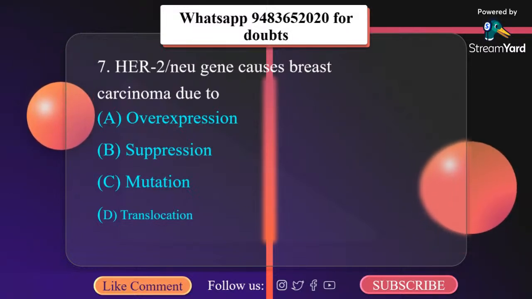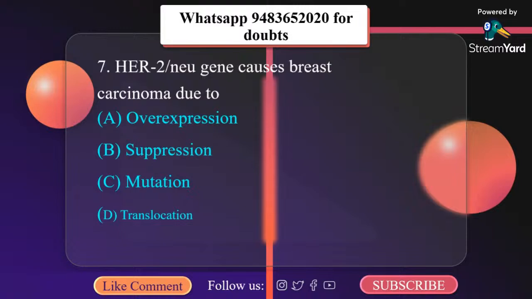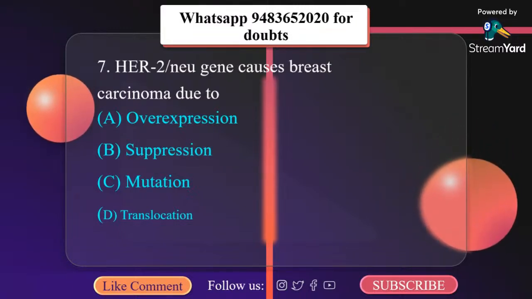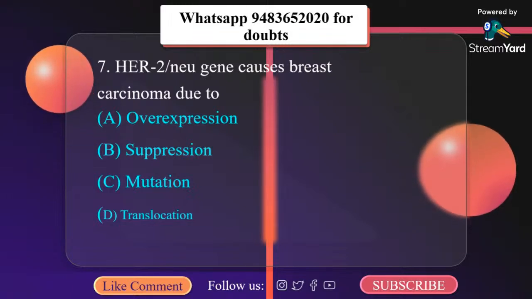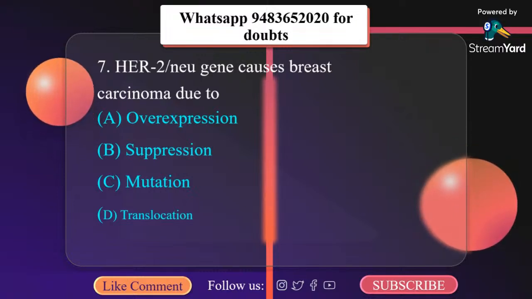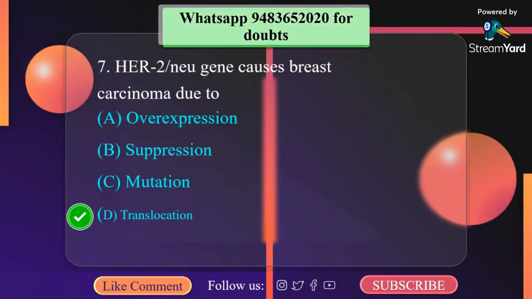Now, what happens? This HER2 neu or ERBB2 gene encodes for the receptor tyrosine protein kinase ERBB2, also known as CD340. Amplification or overexpression of this oncogene has been shown to play an important role in development and progression of certain aggressive types of breast cancer. It is not translocation.